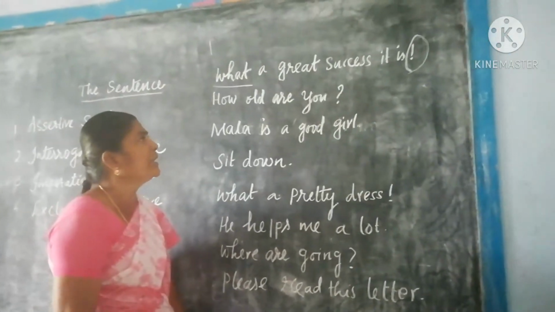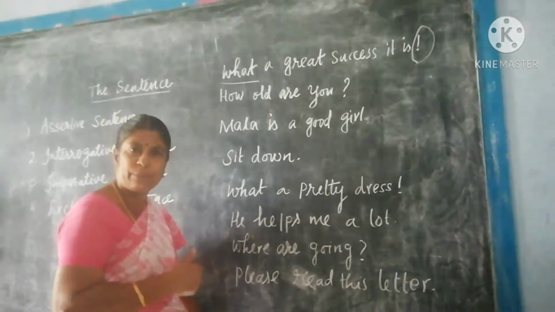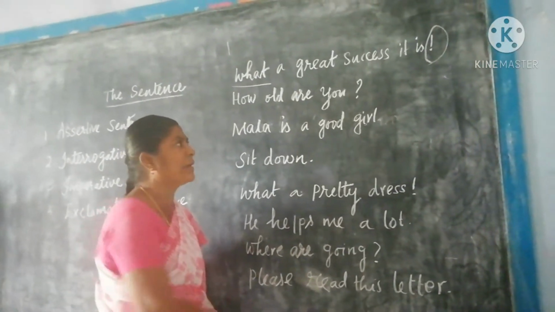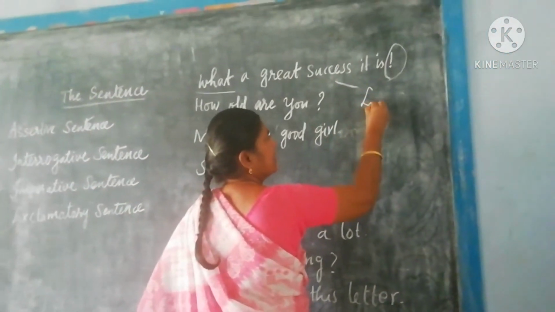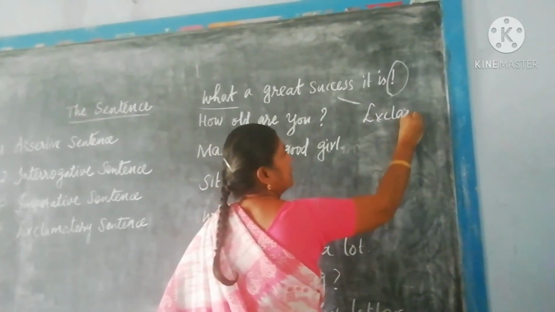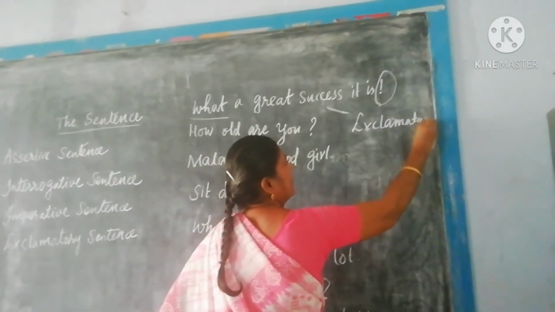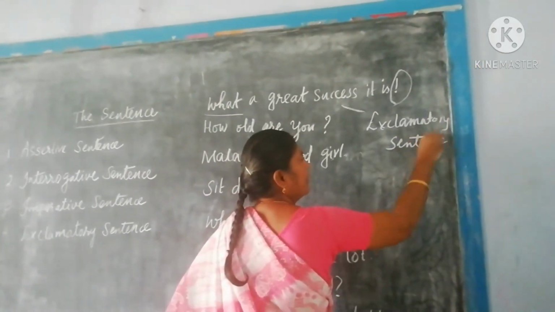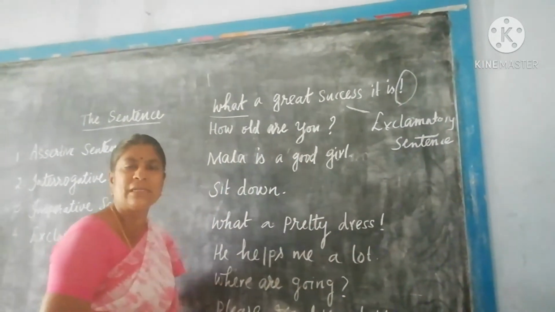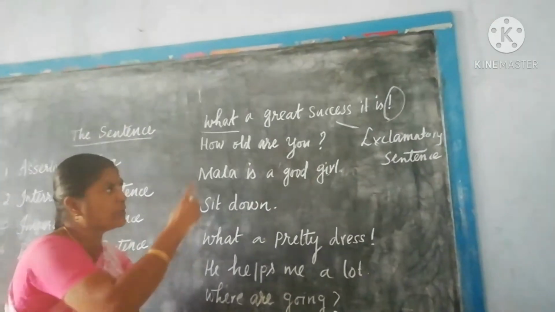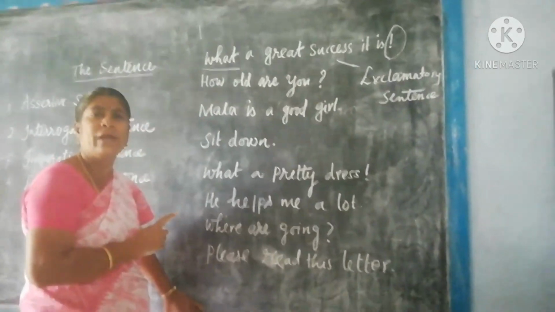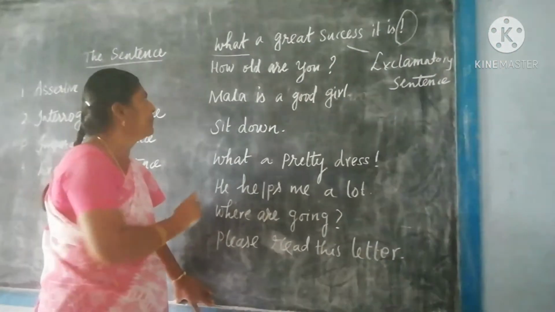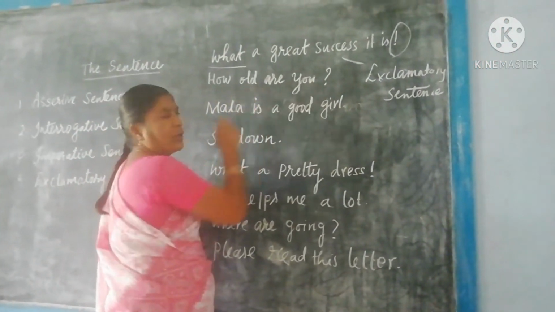And also, "What a great success it is" expresses your sudden feeling, so it is called an exclamatory sentence. It is not an interrogative sentence. It is an exclamatory sentence because it ends with an exclamation mark, and also it expresses your sudden feeling. Next one. How old are you?